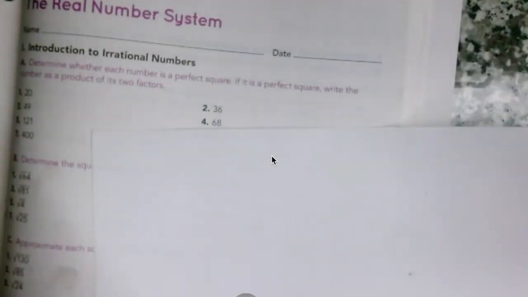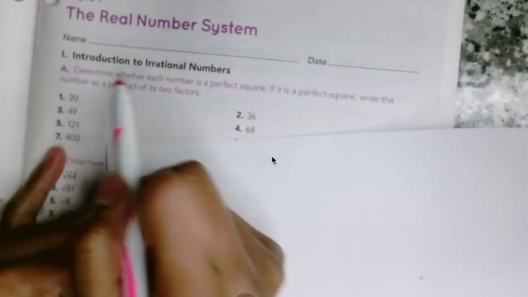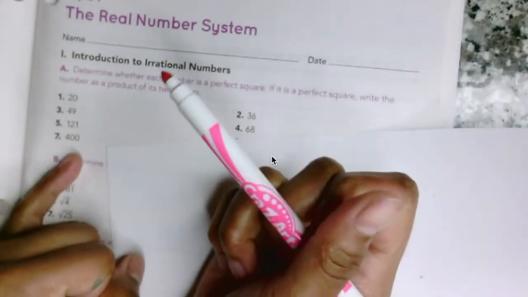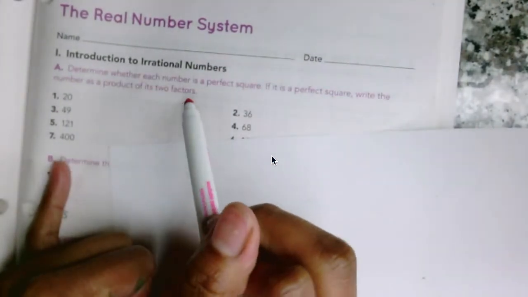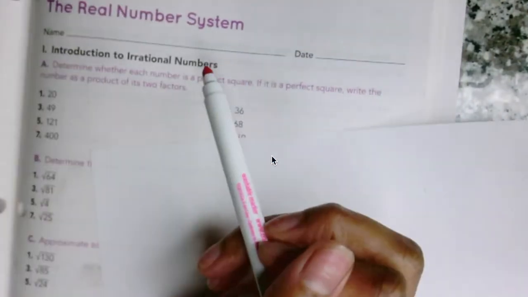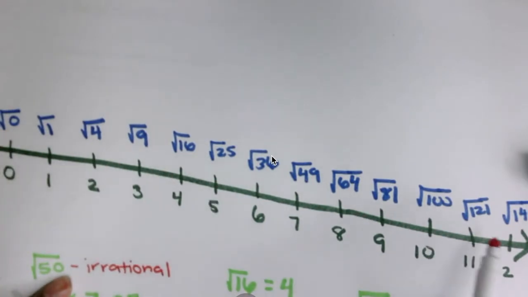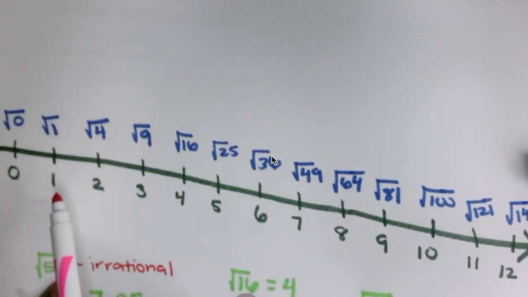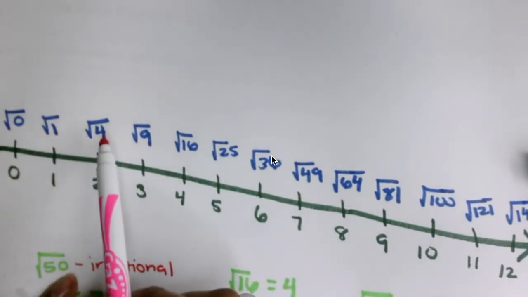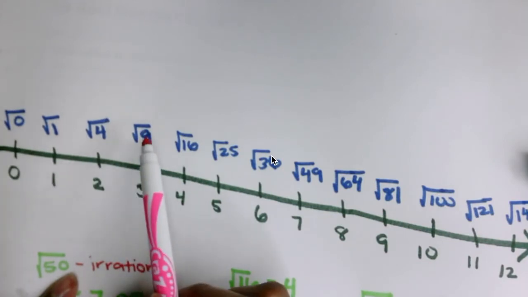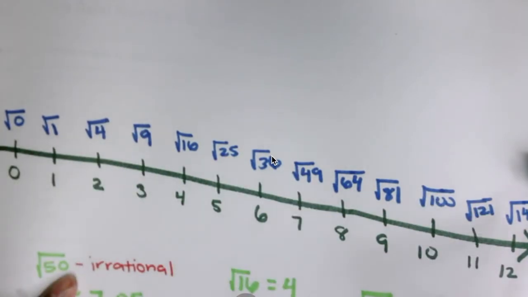So here we got section A. It says Introduction to Irrational Numbers. You already know what an irrational number is. So it says determine whether each number is a perfect square. All of these numbers up here, you already know what a perfect square is, because 1 times 1 is 1, 2 times 2 is 4, 3 times 3 is 9. All of these are perfect squares. Okay?